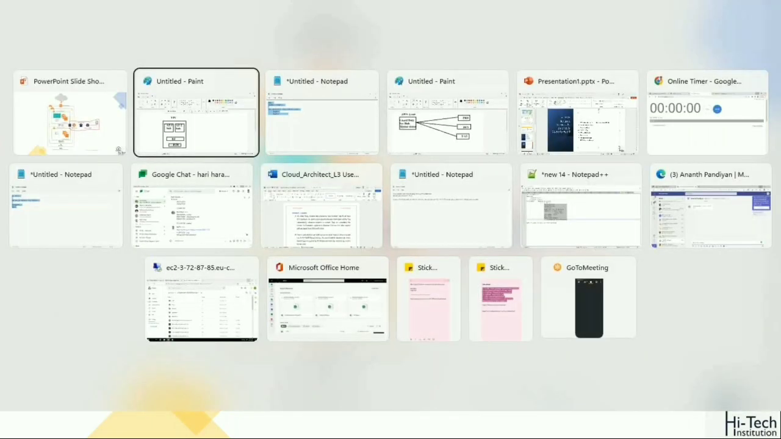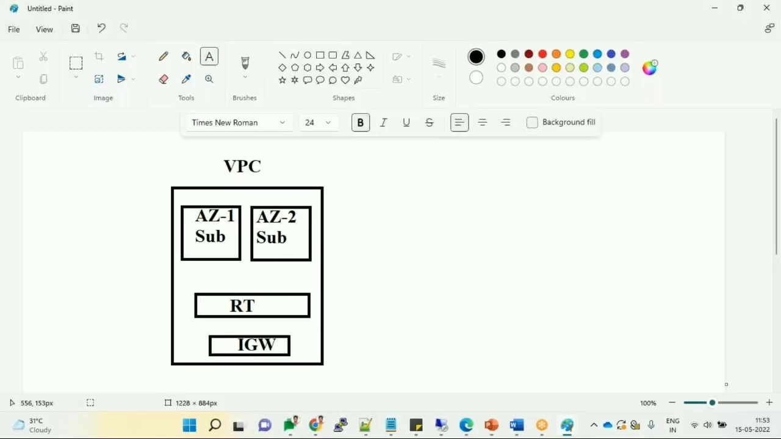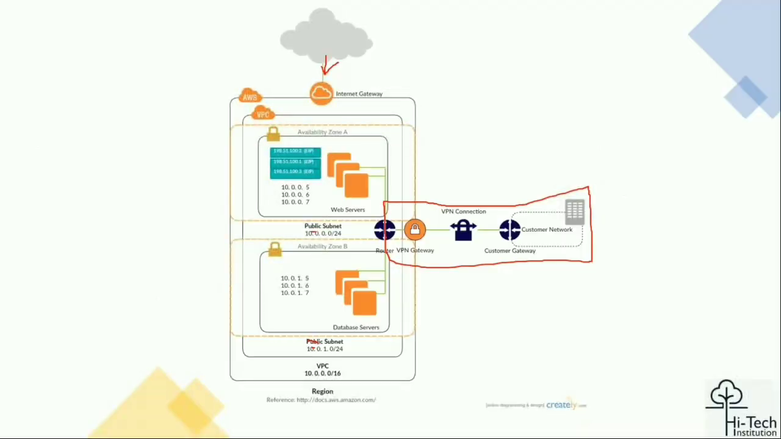I was explaining this particular concept. In the same way, if you have any direct connect component like that, in the VPN gateway you will have a direct connect, and you will be connected with your environment.